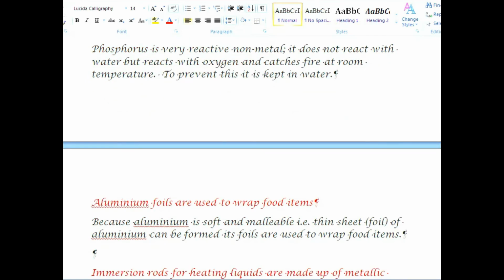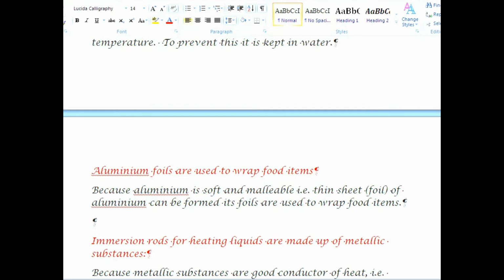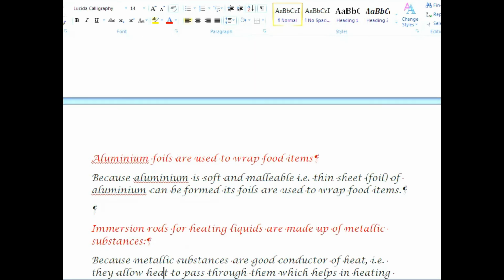Next, aluminium foils are used to wrap food items. Because aluminium is soft and malleable, that is, thin sheet or foil of aluminium can be formed and they can be used to wrap food items. Therefore, aluminium foils are used to wrap food items.